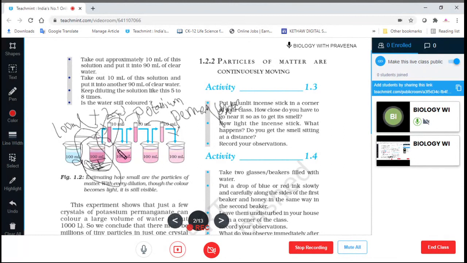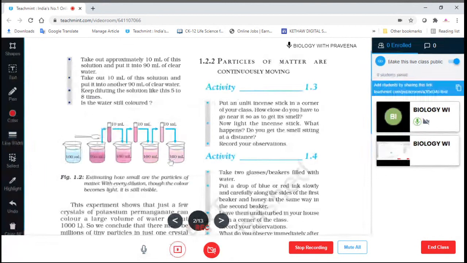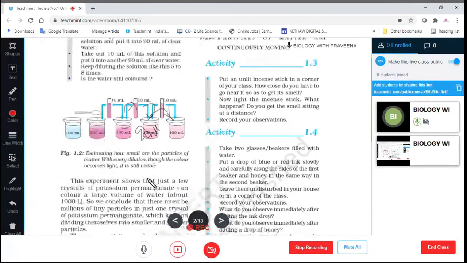Okay. So again we have to take another beaker, with 90 ml of water in it. In this 90 ml of water, we are going to add this 10 ml of potassium permanganate solution, so that it becomes 100 ml. Okay, we understood. Likewise, we have to take again 10 ml from this and transfer it to another 90 ml of clear water, and transfer to the other beakers also.